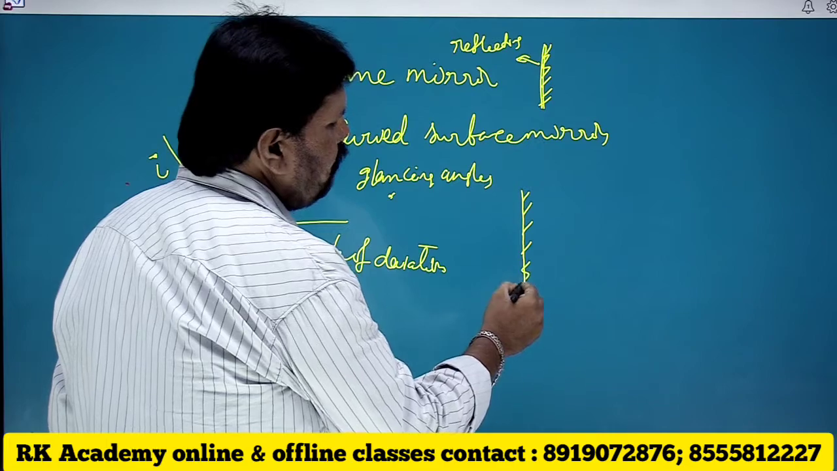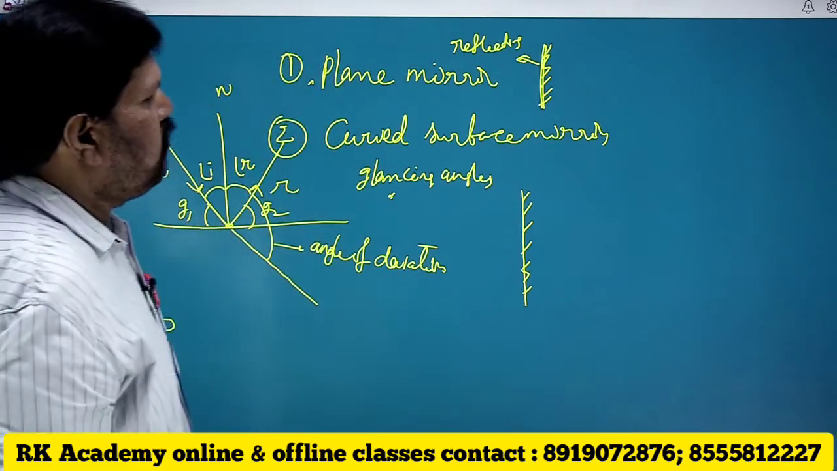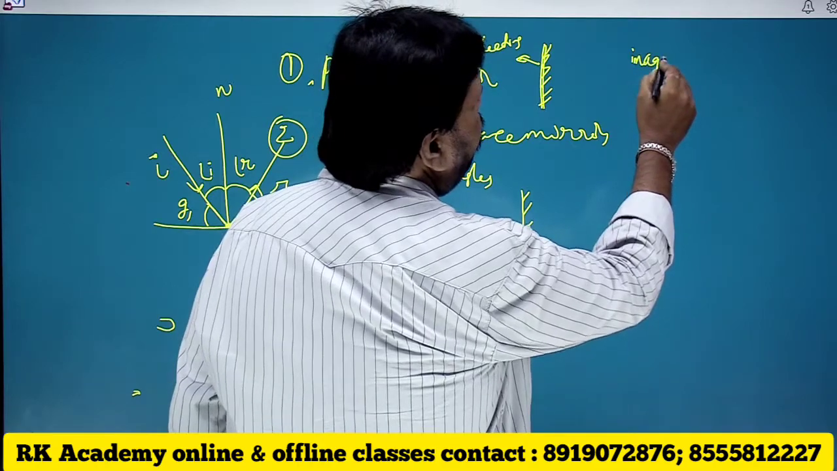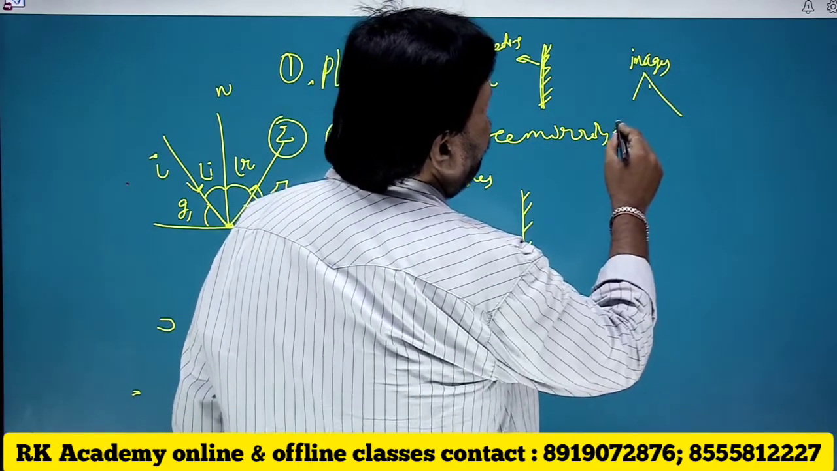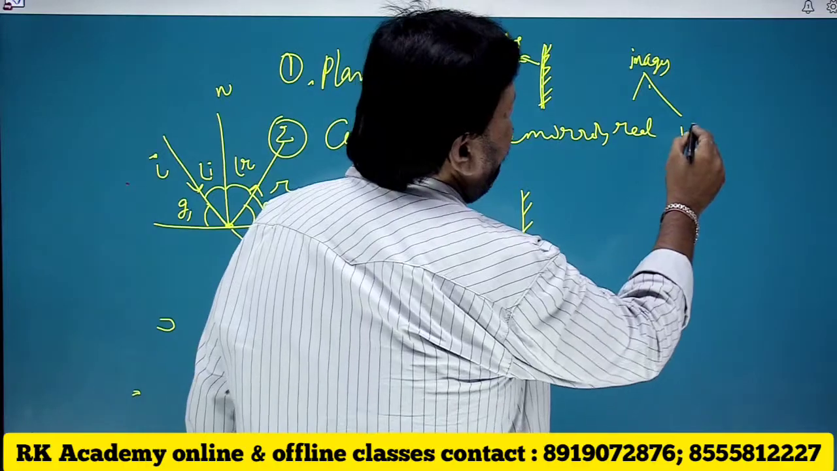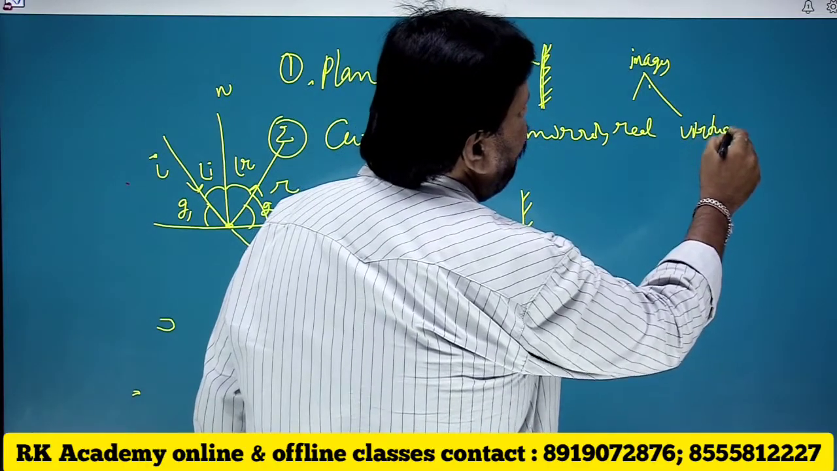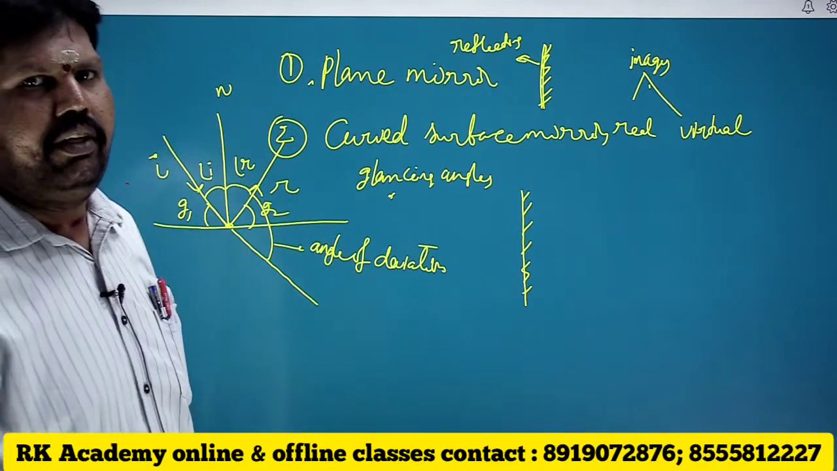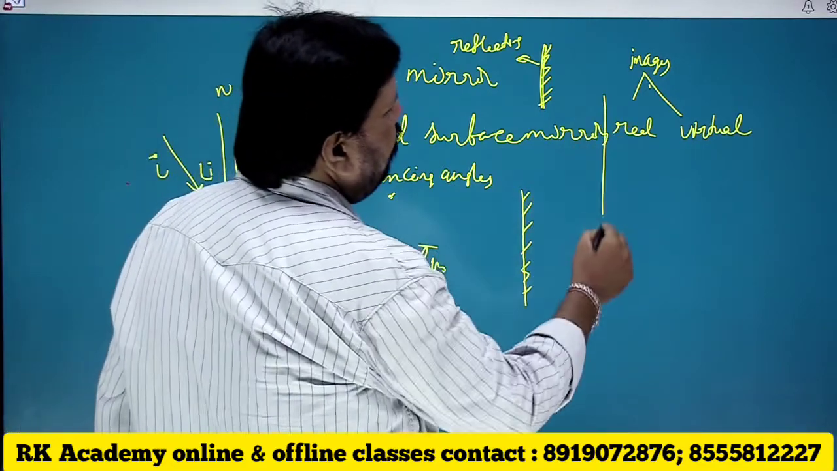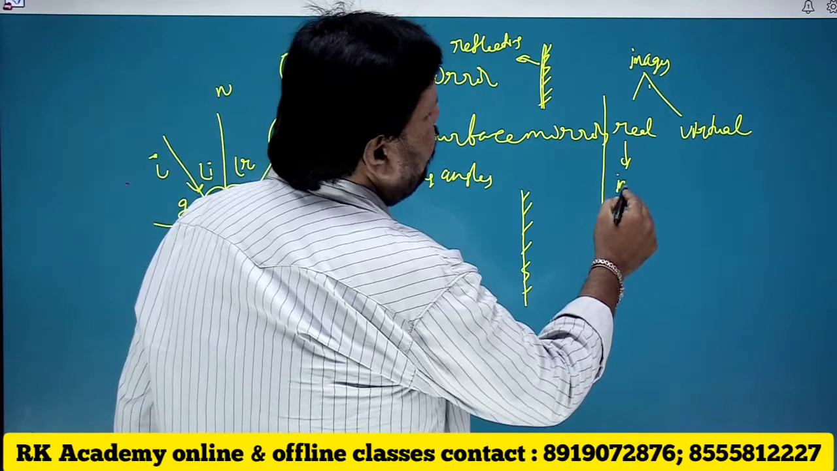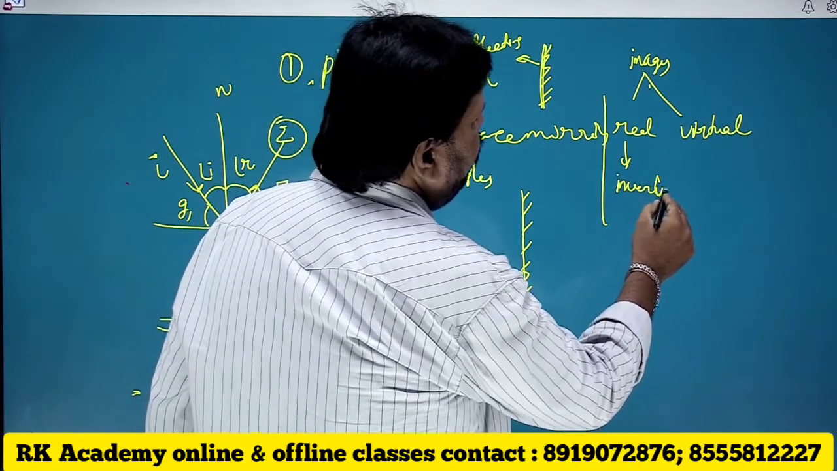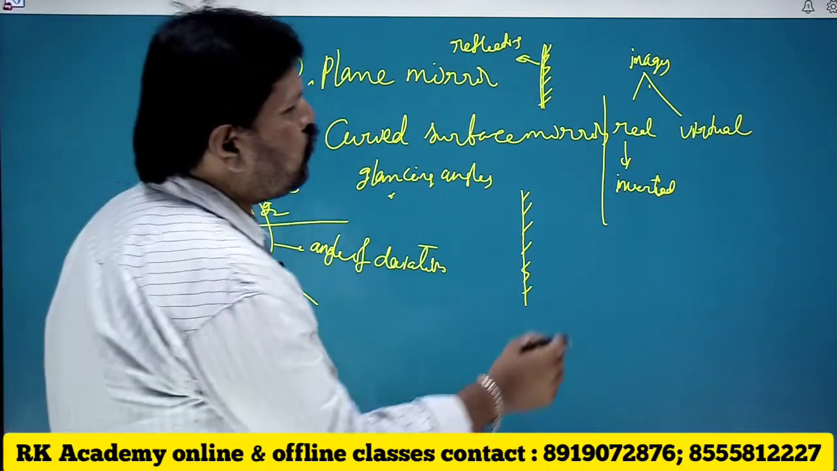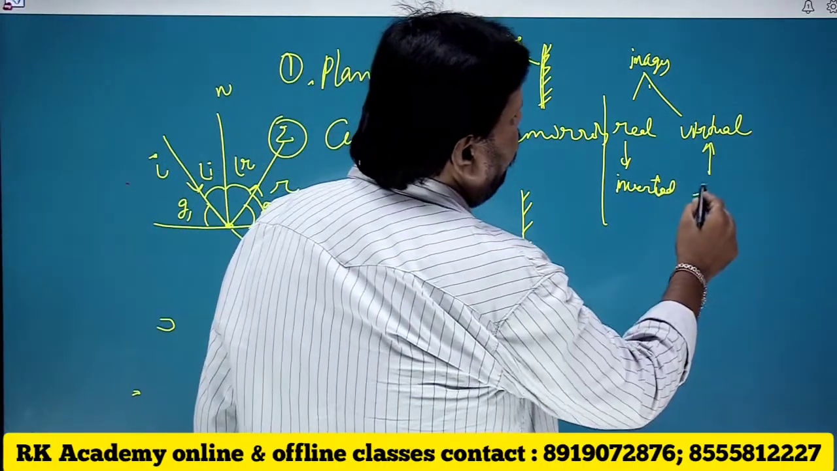Moreover, you have to understand one thing very clearly, that from plane mirrors, images are formed. Generally, images are of two types. The very first one is the real image and the second one is the virtual image. Real images are always inverted. Virtual images are always erect.